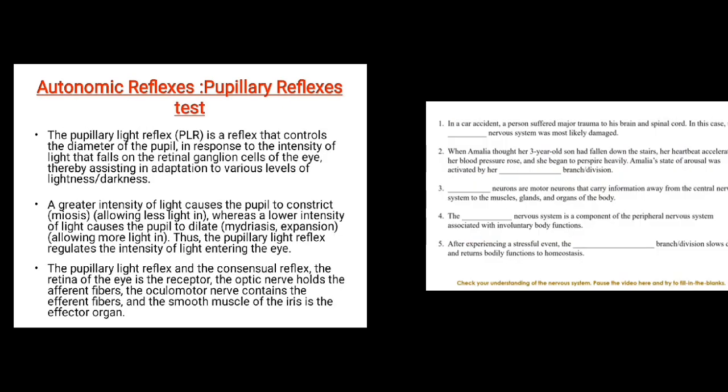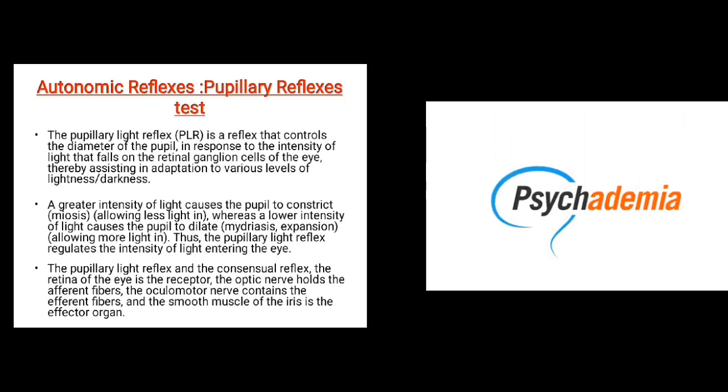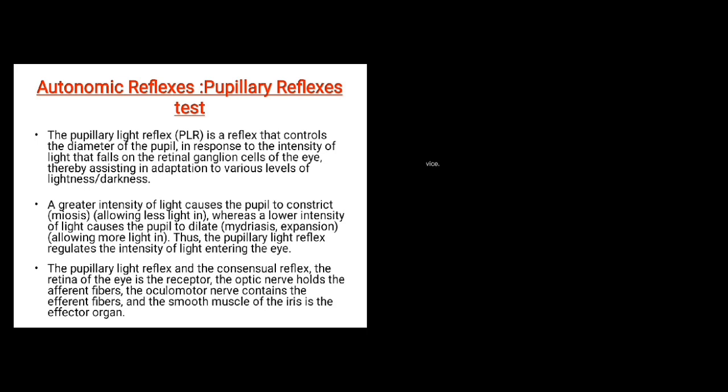The pupillary reflex test. This is a reflex that controls the diameter of the pupil in response to the intensity of light that falls on the retinal ganglion cells of the eye, thereby assisting in adaptation to various levels of lightness or darkness. A greater intensity of light causes the pupil to constrict, allowing less light in, whereas a lower intensity of light causes the pupil to dilate, expand, allowing more light in. Thus, the pupillary light reflex regulates the intensity of light entering the eye.